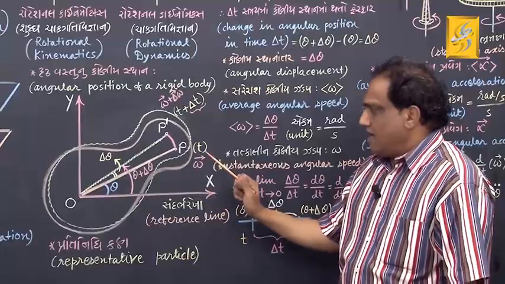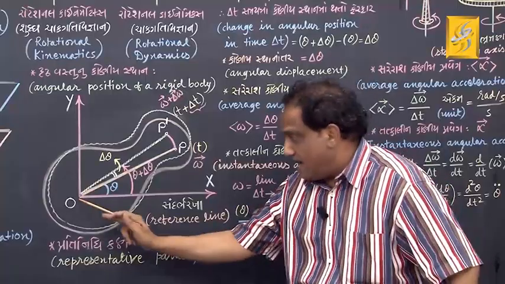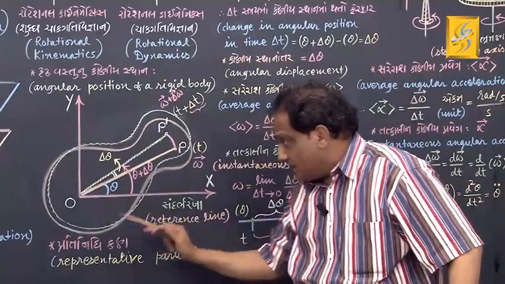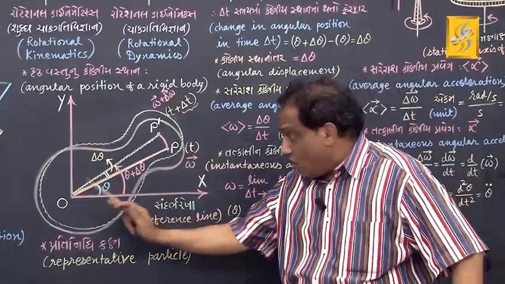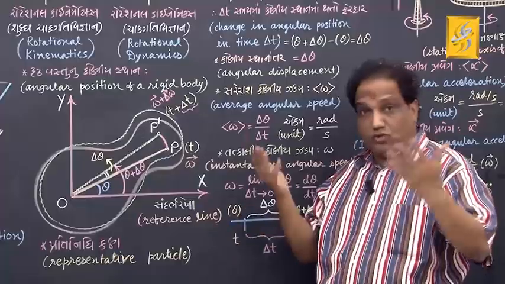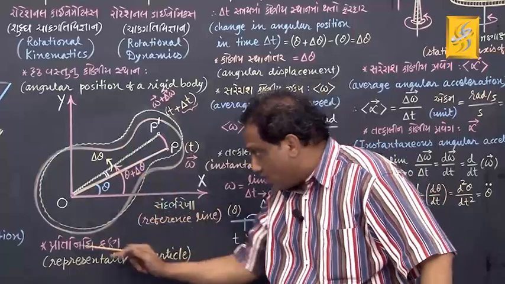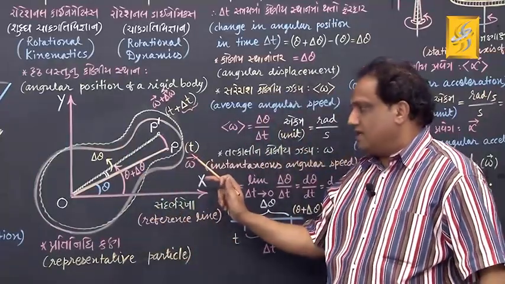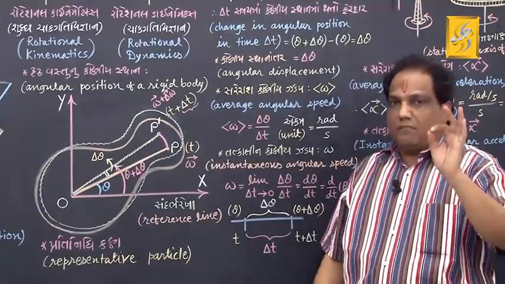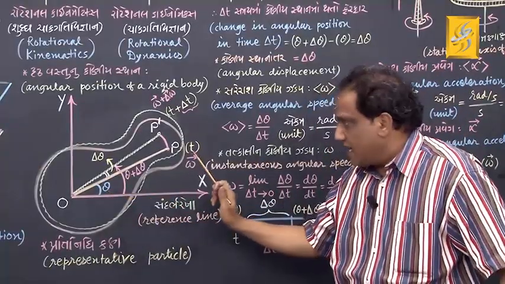At a given instant of time, the angle made by a line segment joining any one of the constituent particles of a given rigid body and center of its circular path with a given reference line is called angular position of that particle and hence of that whole rigid body at that instant with respect to that reference line. Got it? My dears, no doubt this angle theta is angular position, but remember at time t.